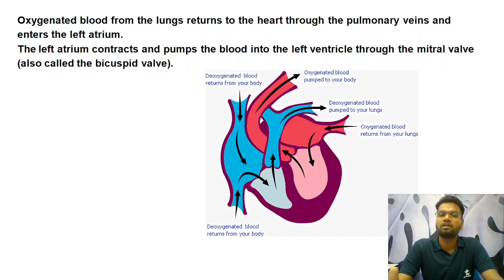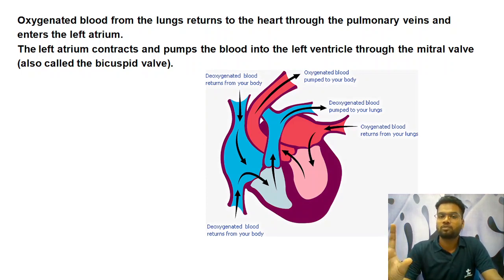And what is this vein? It takes the oxygenated blood from your lungs to your heart, and in the heart the oxygenated blood enters into the left atrium. Now when the heart contracts, the blood present in the left atrium is pumped down into the left ventricle. And this time when the contraction takes place, the blood flows from the left atrium to the left ventricle, and if it flows there should be a valve. Now which valve is involved this time? It is the bicuspid valve, also called the mitral valve.